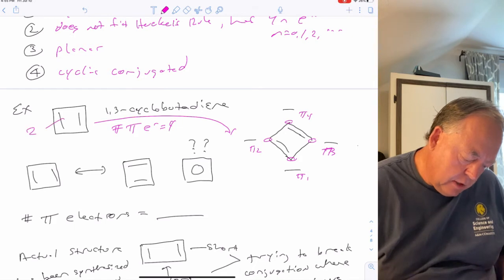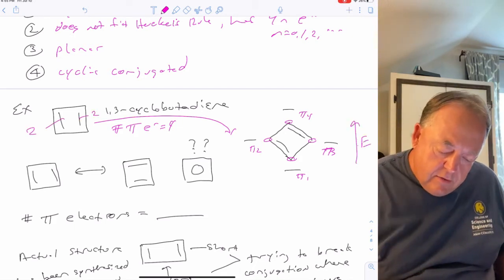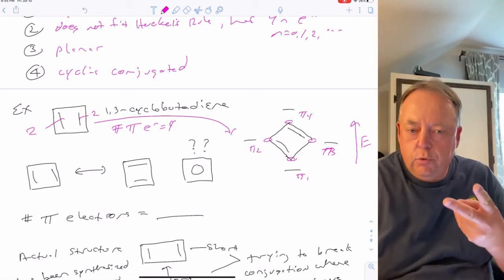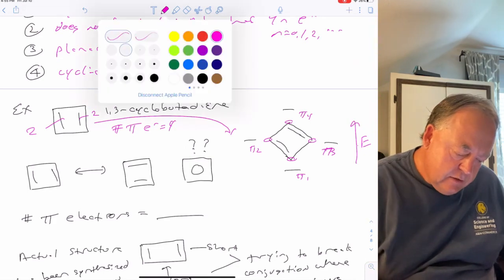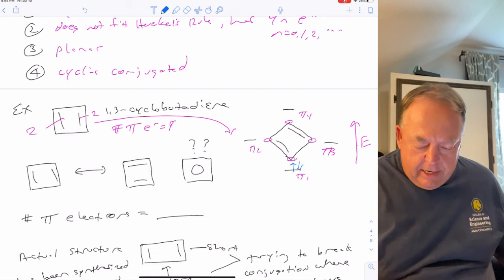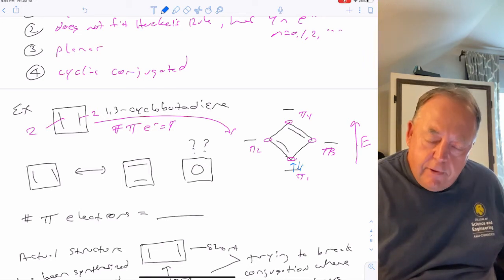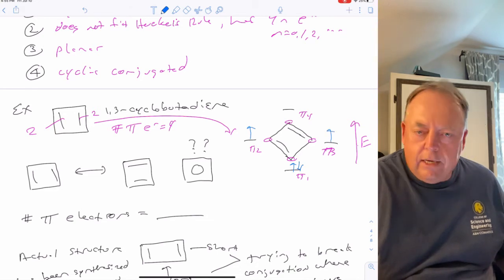4, right? Because 2 there, 2 there. So if you started filling in these orbitals with electrons, each orbital can only have 2 electrons. From lowest energy to greater energy, you would put 2 in pi 1. And now you have 2 left, but pi 2 and pi 3 are equal in energy, which means both of them will get 1 electron.